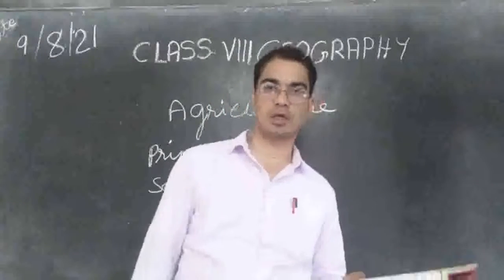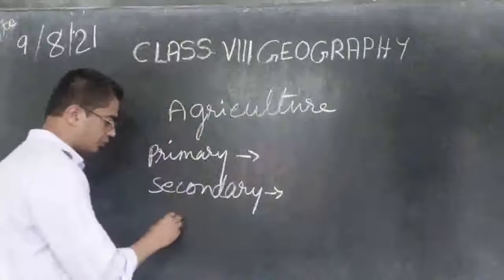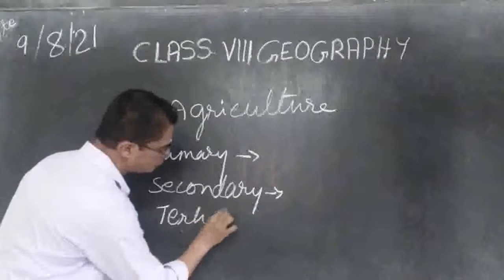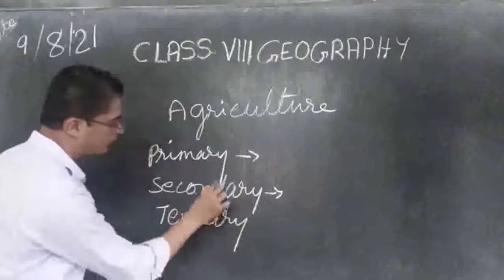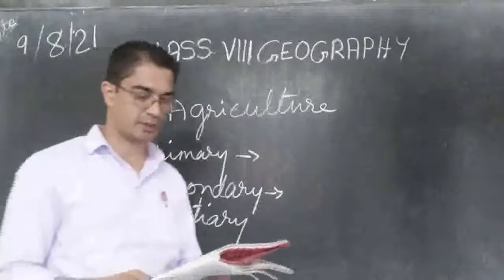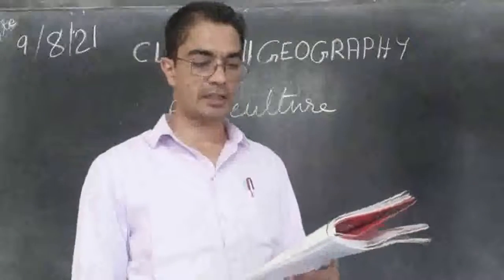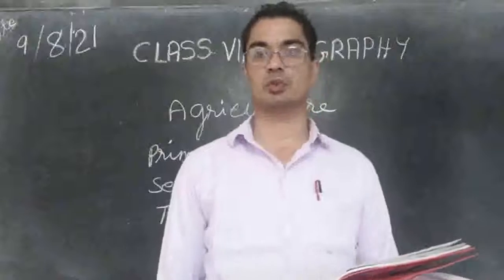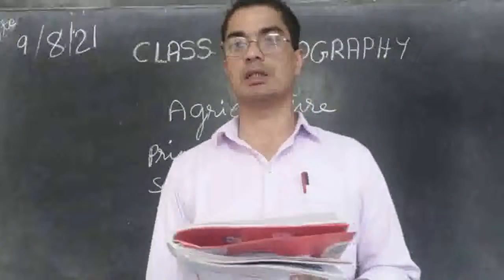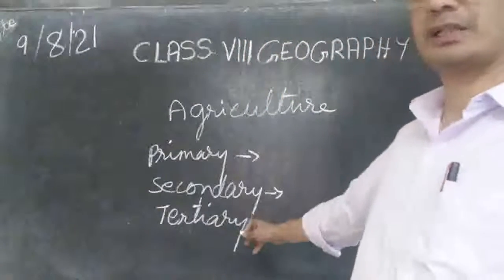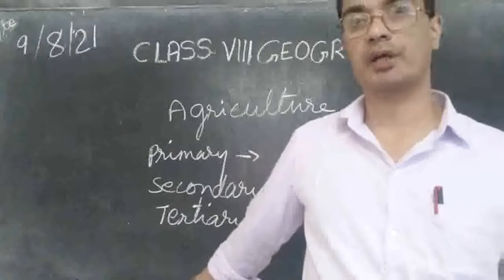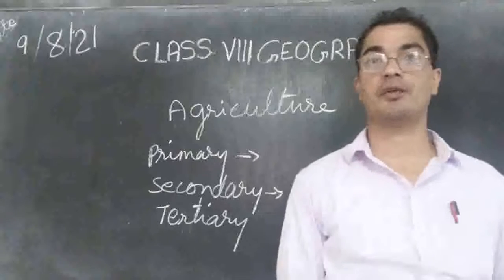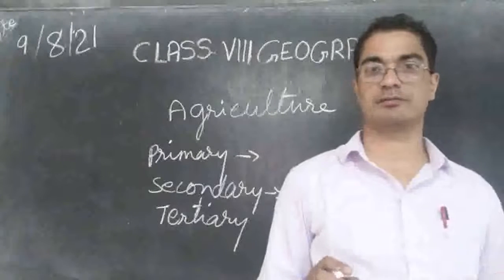And the third one is called tertiary activity. Easy to remember. Third is tertiary. Tertiary activities provide support to the primary and secondary sectors through services. So in this third sector, the tertiary sector, what kind of activity are we doing? We are doing the activities of service.